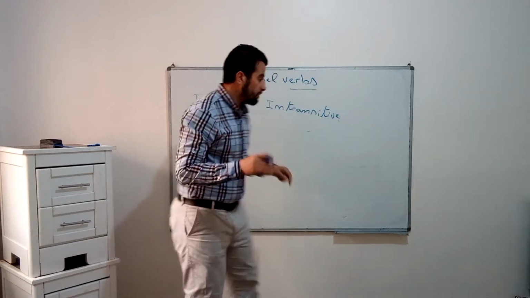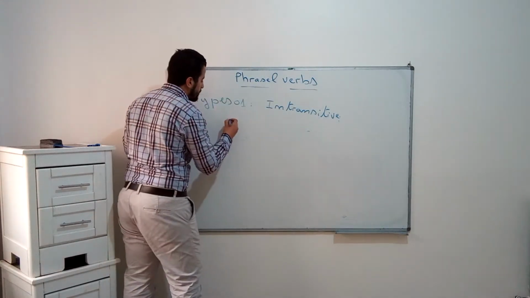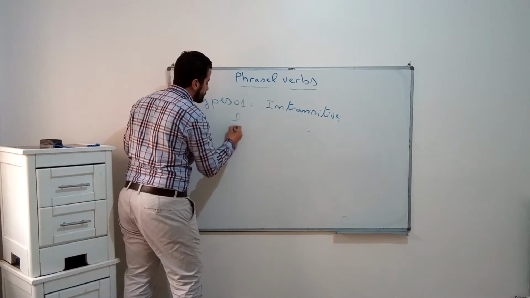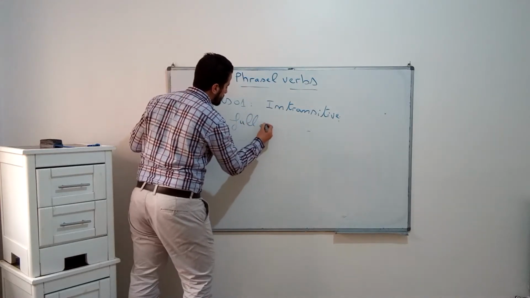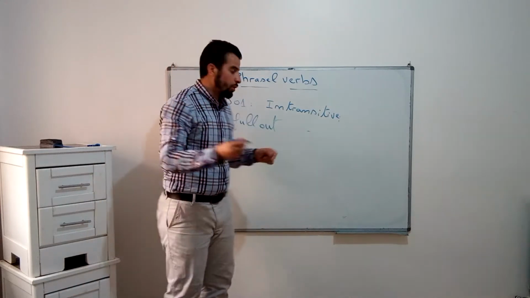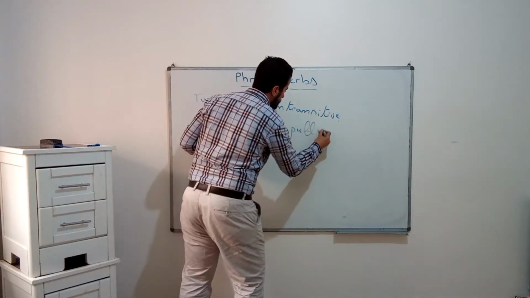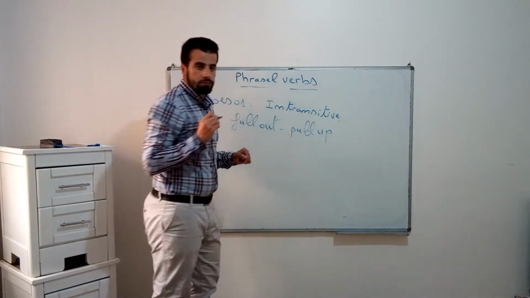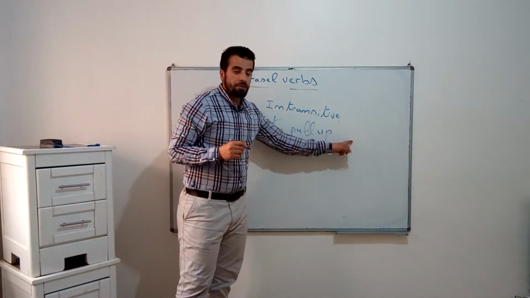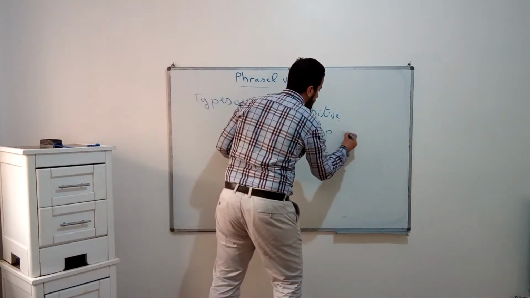So you say, for example, let's say pull out, right? Pull out or pull up, without mentioning the object. There is no object here.